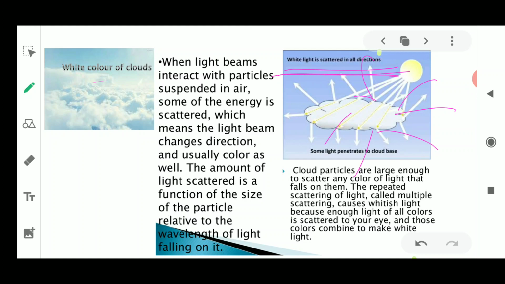So I just wanted to tell you this, because we are talking about why the white color is there, and if white color is there, it means all the light which is falling on it is always being dispersed in all the directions. It is always being scattered in all the directions, and we are left with no color. If no color is there, it means it is equal to white.